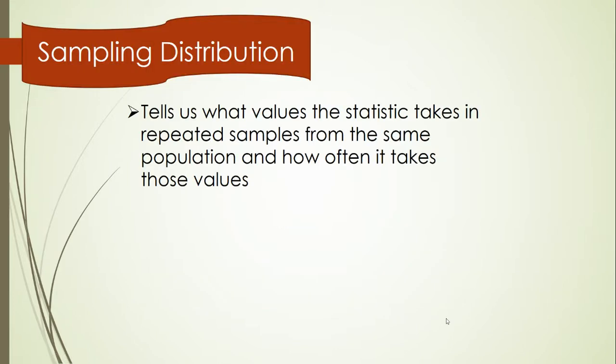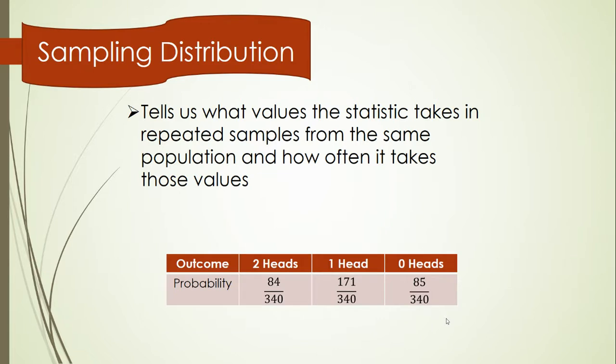A sampling distribution tells us what values the statistic takes in repeated samples from the same population and how often it takes those values. So in the same table where I have two heads, one head, and zero heads, I repeated this simulation 340 times and I got 84 two heads. I got 171 with one head, and I had 85 where they were both tails or zero heads.